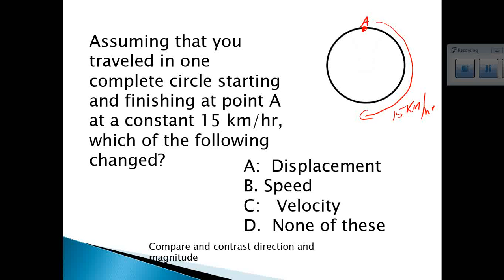Okay, you are comparing and contrasting here again your direction and magnitude. Well, if you go all the way around to A, which is what it says, assume that you complete the circle, your displacement did not change because you started and ended at the same spot. So there is no change in displacement.